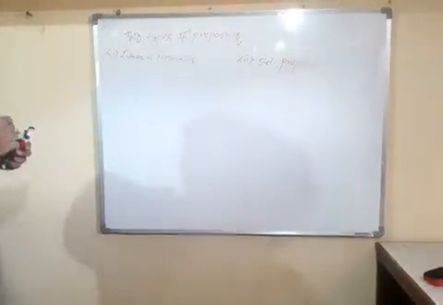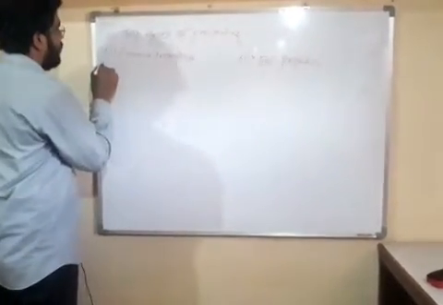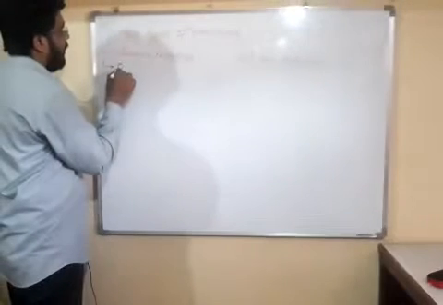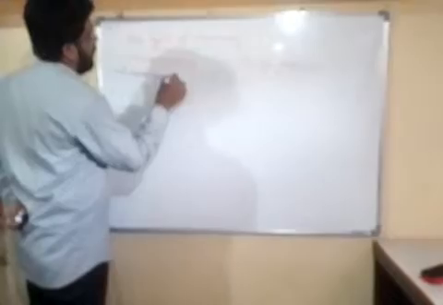Now my friends, what is intensive property? Dear friends, intensive properties are those which are independent of mass.